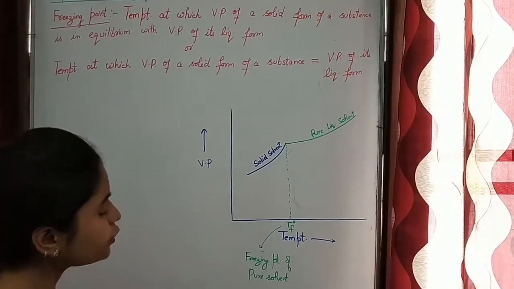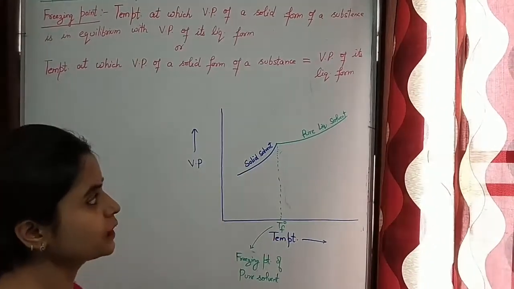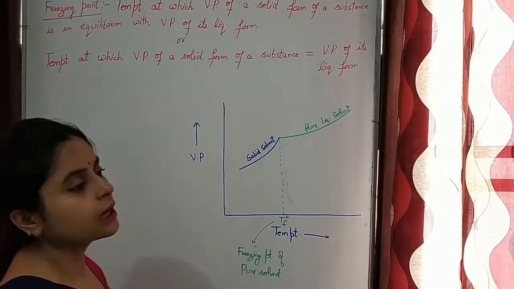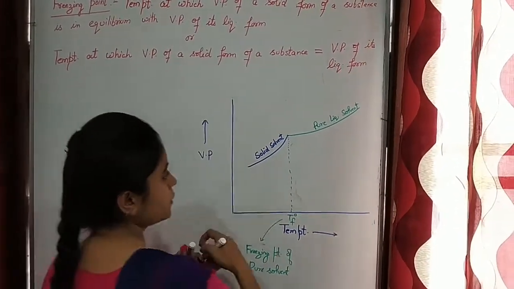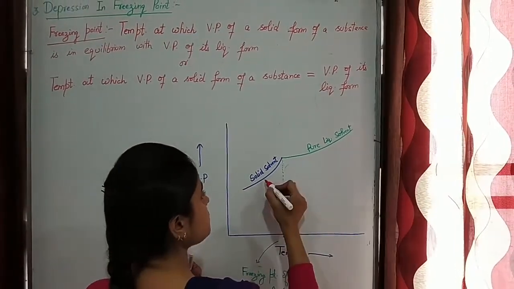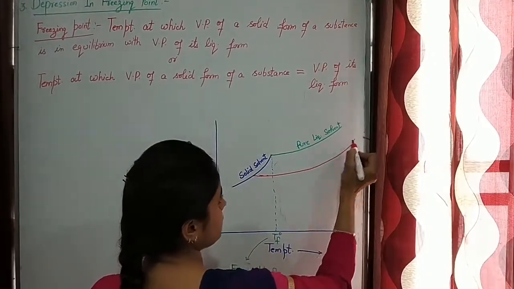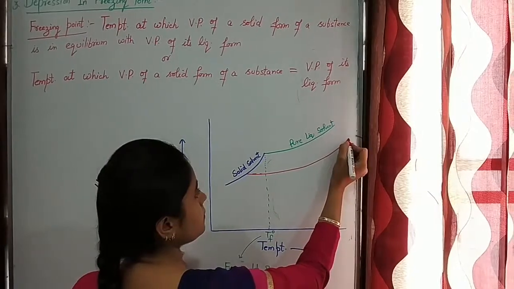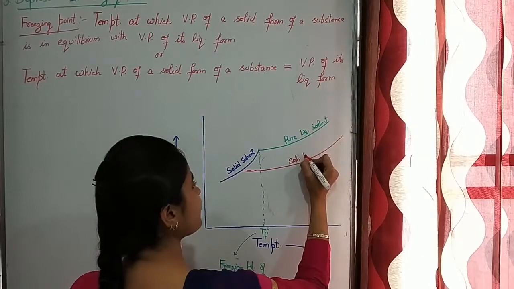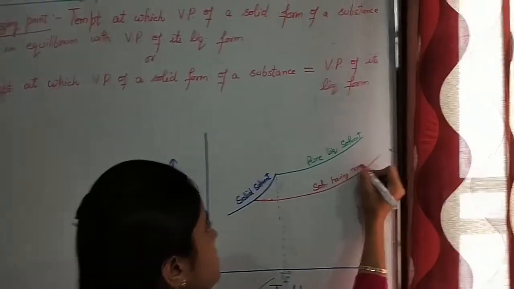Now, when you add some non-volatile solute to this liquid solvent, its vapor pressure shows a decrease in value according to relative lowering in vapor pressure. So the curve is like this. This is for solution having non-volatile solute.